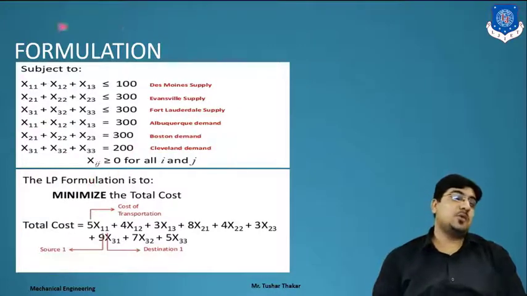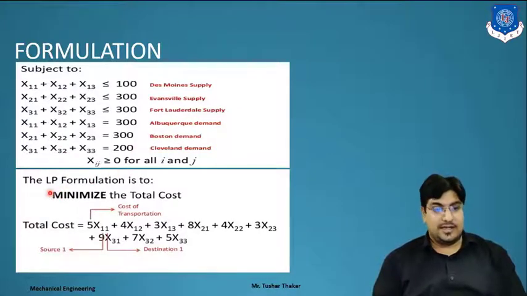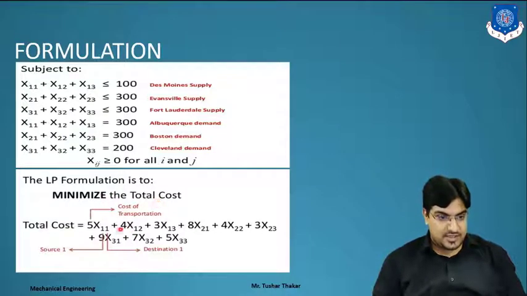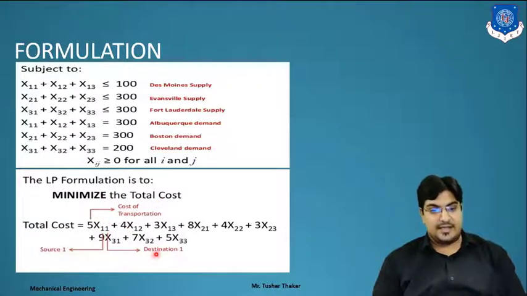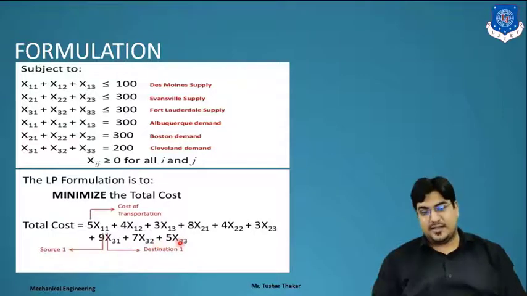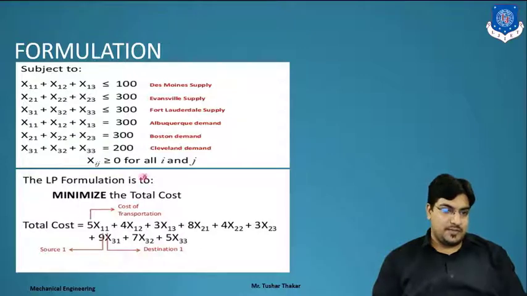Now we have to formulate the transportation model in terms of linear programming to minimize the total cost. Total cost is equal to 5x11 plus 4x12, where 5 is the cost of transportation and x11 is source 1 and destination 1, plus 3x21 plus 8x22 plus 4x13 plus 3x23 plus 9x31 plus 7x32 plus 5x33. This is the basic LP formulation of our transportation problem.